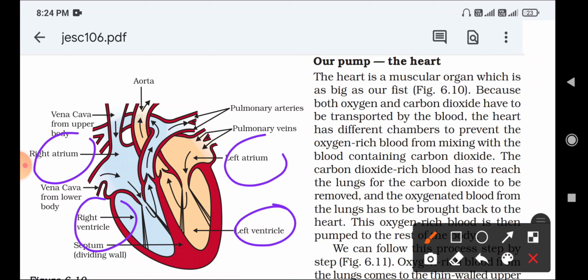Okay, what is the function of heart chambers? It prevents the mixing of deoxygenated blood and oxygenated blood, or we can say it prevents the mixing of oxygen rich blood with blood containing carbon dioxide. That is the function of the heart chambers.